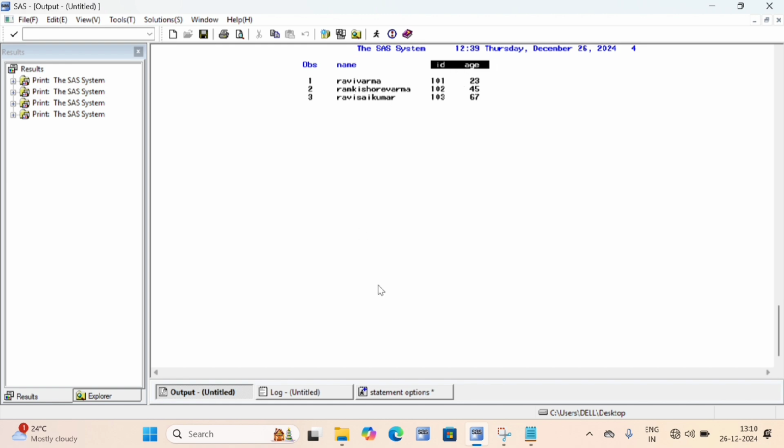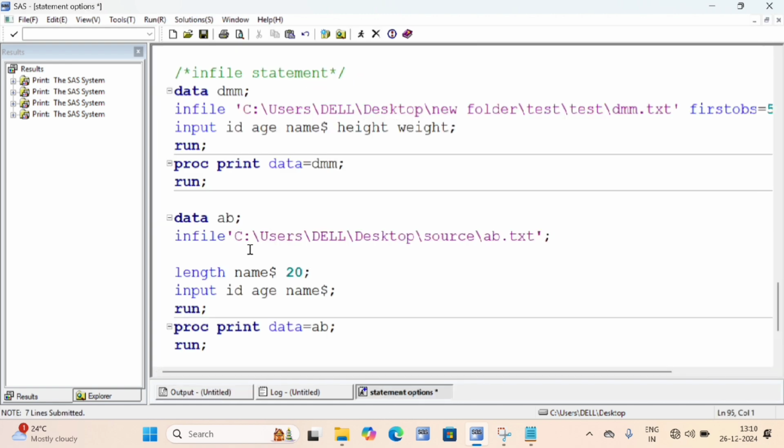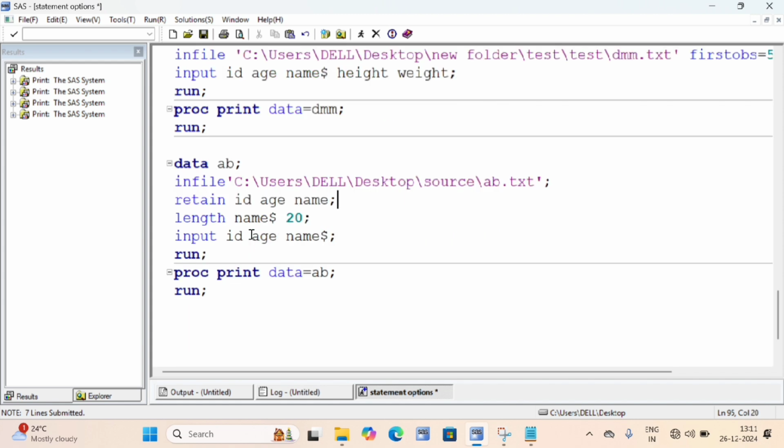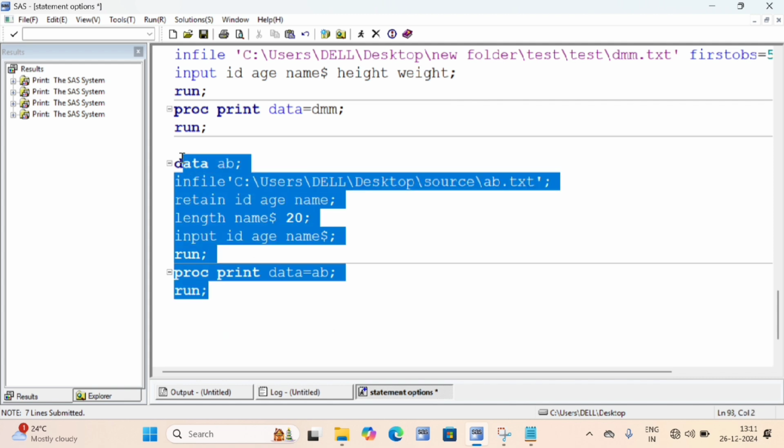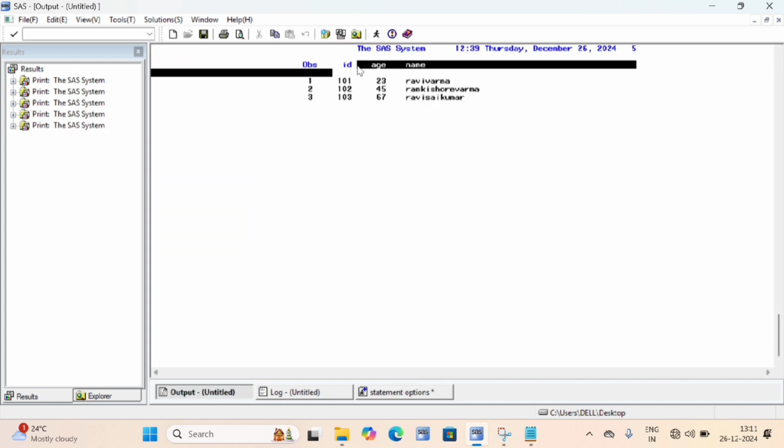ID, age, name. So for that retain we will not use the $ sign. My order is ID, age, name. Don't give the $ sign. Clear? So I'm running this. You can see clearly here ID, age, name.